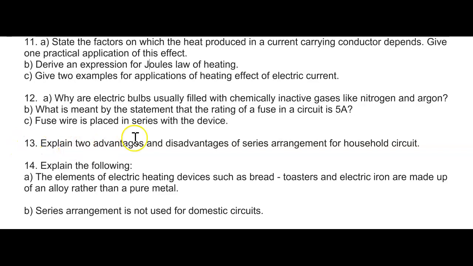Next, question number 13, explain 2 advantages and disadvantages of series arrangement for household circuit. Actually, there are no advantages, children, there are more disadvantages, but still try to think what the advantage is. Whether you have advantage or disadvantage, you can write. I suggest you, there is no advantage because we are not going to connect in series. Better we write disadvantages only. Explain 2 disadvantages of series arrangement for household circuit. Why we are not going to connect in series, you have to tell the reason, that is nothing but disadvantages.